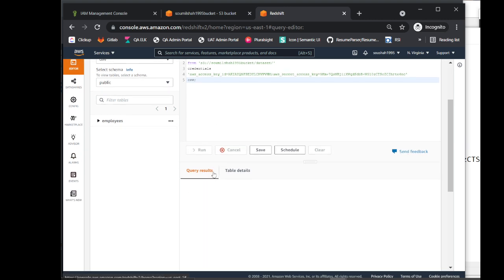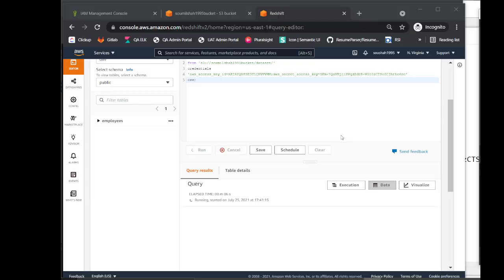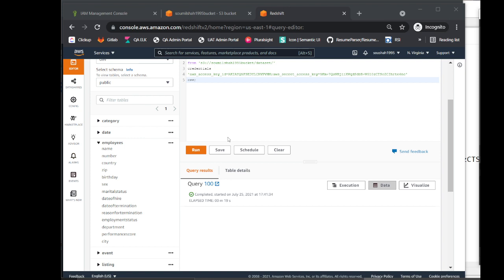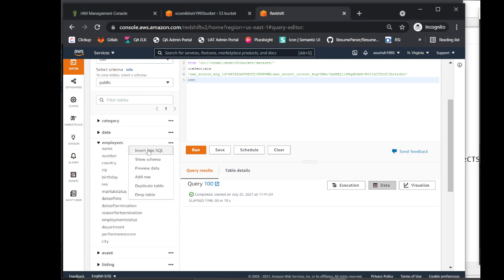Run the copy command. And now you can see the data is being populated right now from my S3 without even running a Glue or any sort of crawler. So let's wait, and then I'll show you one small thing. So now I have all the data from my S3 in Redshift.